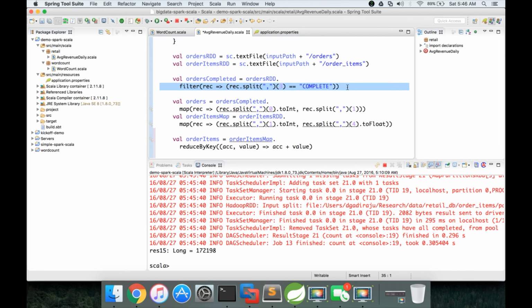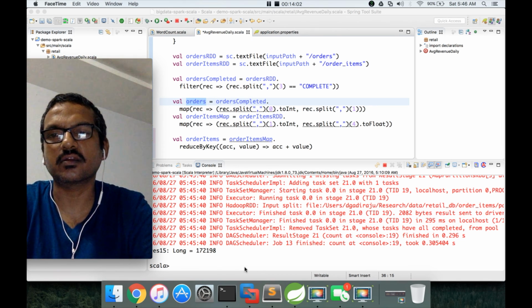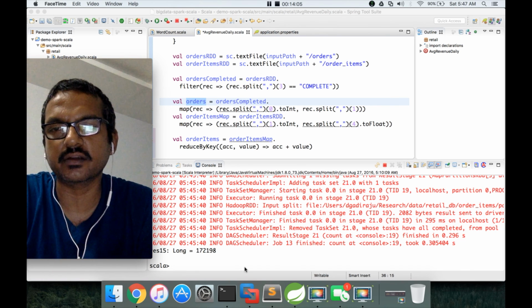You have to filter the orders for completed orders, then apply transformation on the filtered data for orders, get the order items data, and now we have computed the total revenue for each order in order items. Later we will join these order items with these orders, and perform other operations before we come to the conclusion of the application, which is to compute average revenue on a daily basis, which is our problem statement earlier.